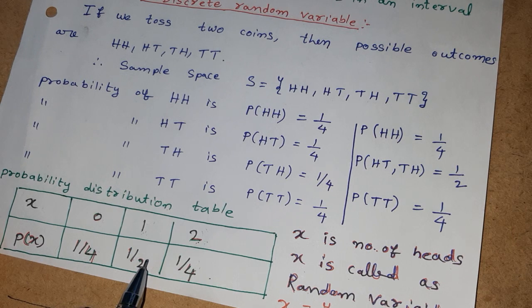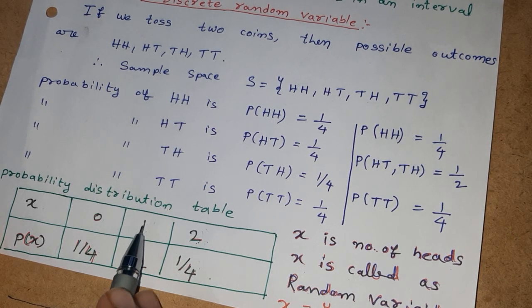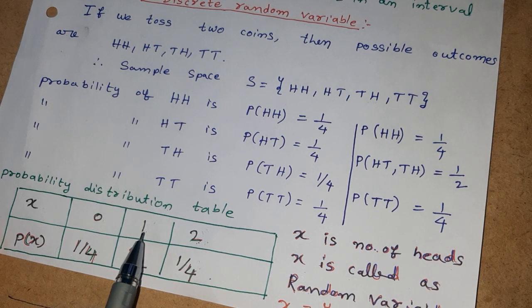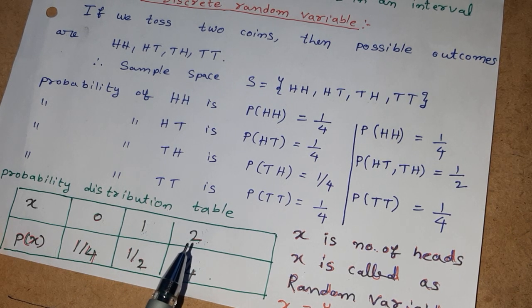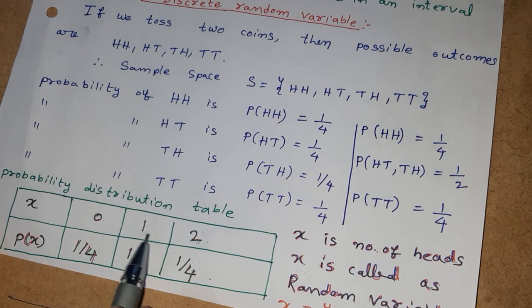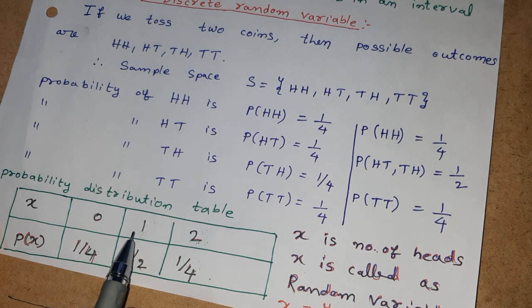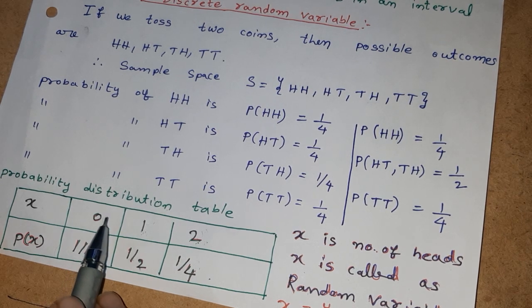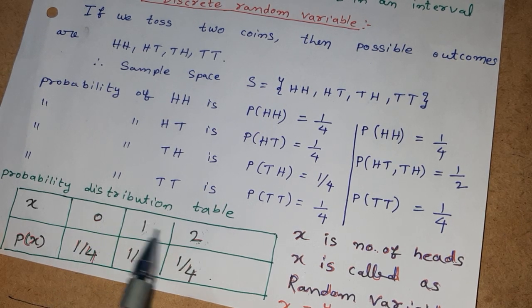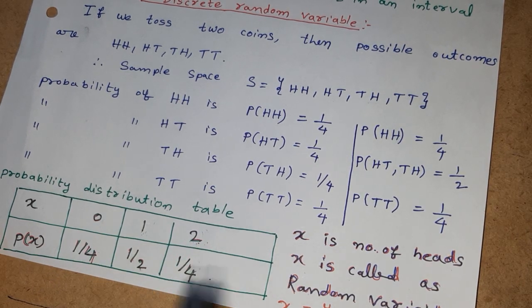But in the case of a continuous random variable, we have to consider an interval. For that interval, we will find the probability. That is, we must take every value between 0 and 1, between 1 and 2, like 0.5, 0.6, 0.7. Simply every element in the interval 0 to 2. That is a continuous random variable.